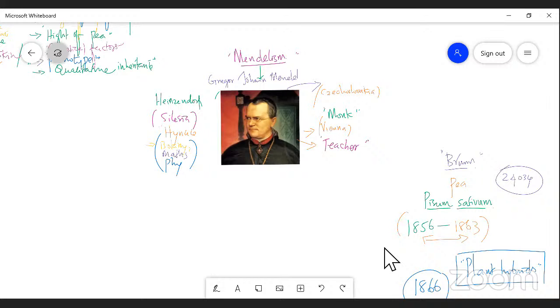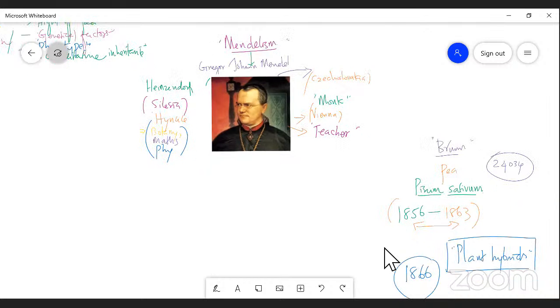Then he found a number of variations among Pisum sativum. All these variations were collected and published in a book, Plant Hybrids, and this presentation was published in the year 1866. Hence he is considered the first systematic researcher in the case of hybridization, right? That's why he became the father of genetics. I repeat once again, this is the way he came across in his life, and so he became the father of genetics. Johann Mendel was basically a monk, right?